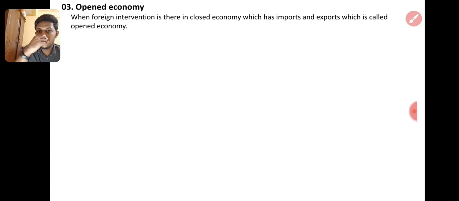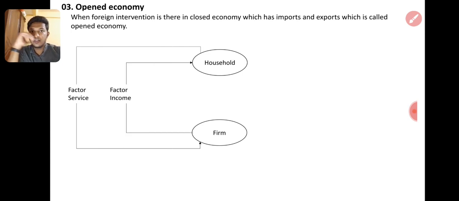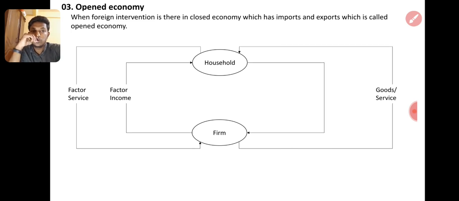In the closed economy, the government is involved. In the open economy, the foreign sector comes in, import and export come in, right? Then the household will be there, firms there, factor service is given, and the factor income will be received by the household. Then goods or services are given by the firm, and the expense for goods or services is received by the firms, given by the household.